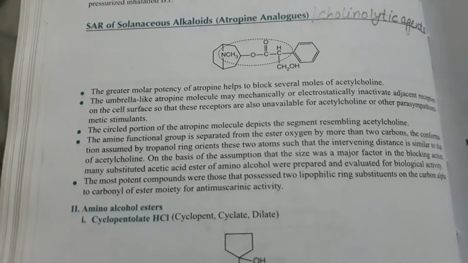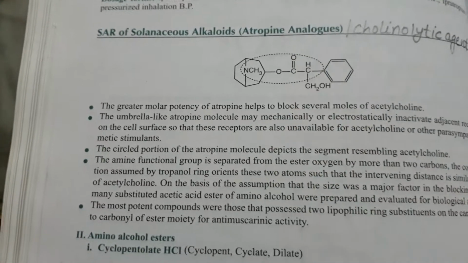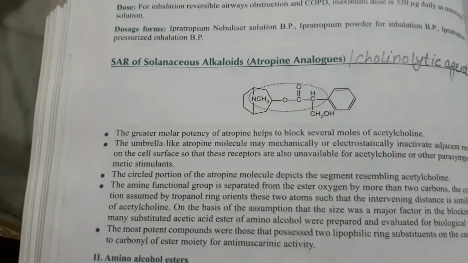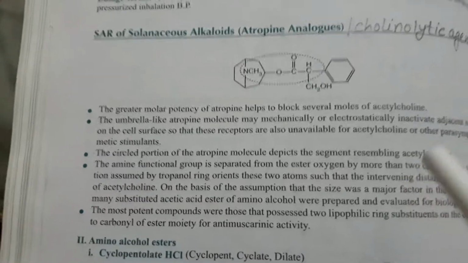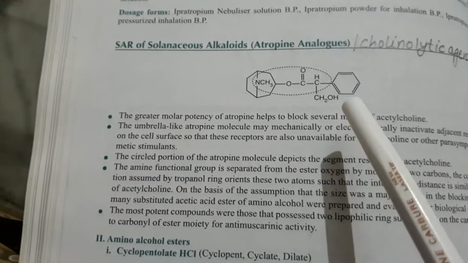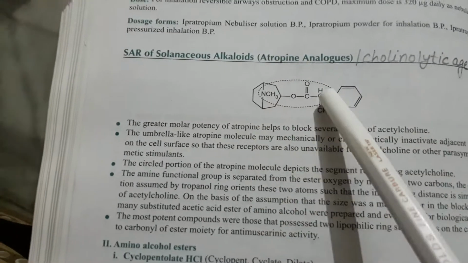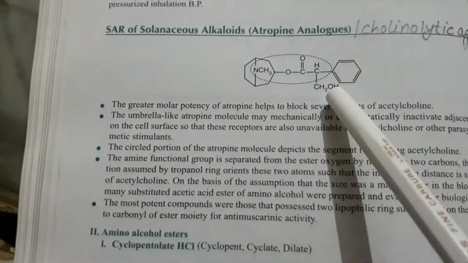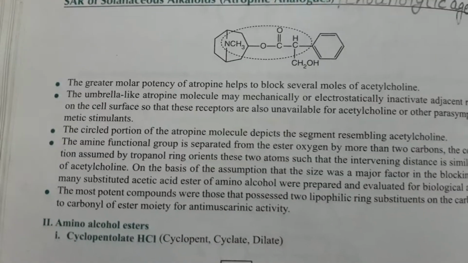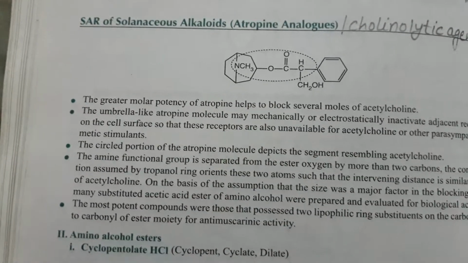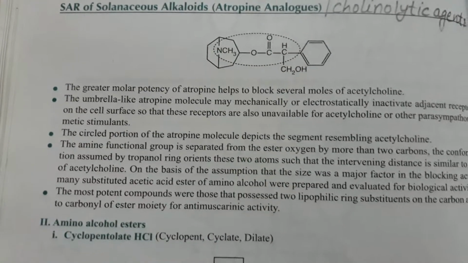So, atropine is the prototype drug. This is the structure of atropine drug. This is the atropine analog. So, if we make any substitution in this group, the activity of the drug is enhanced or influenced. So now, come to the point, structural activity relationship of the atropine analog.